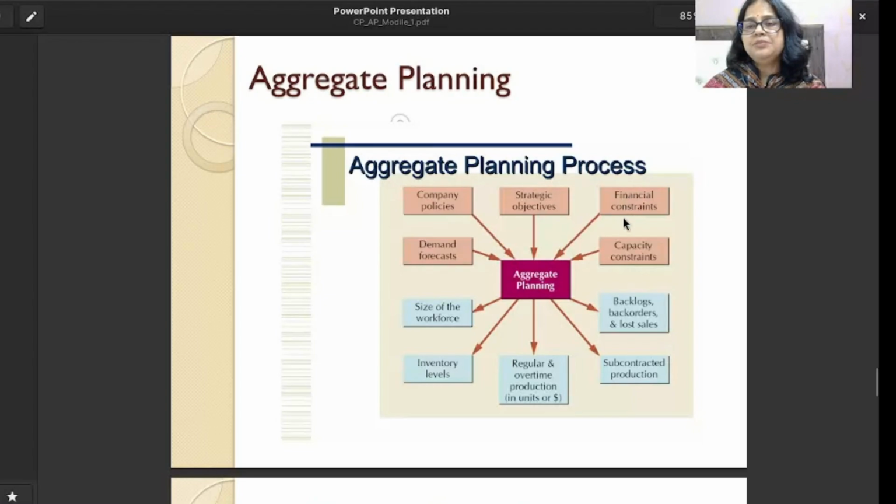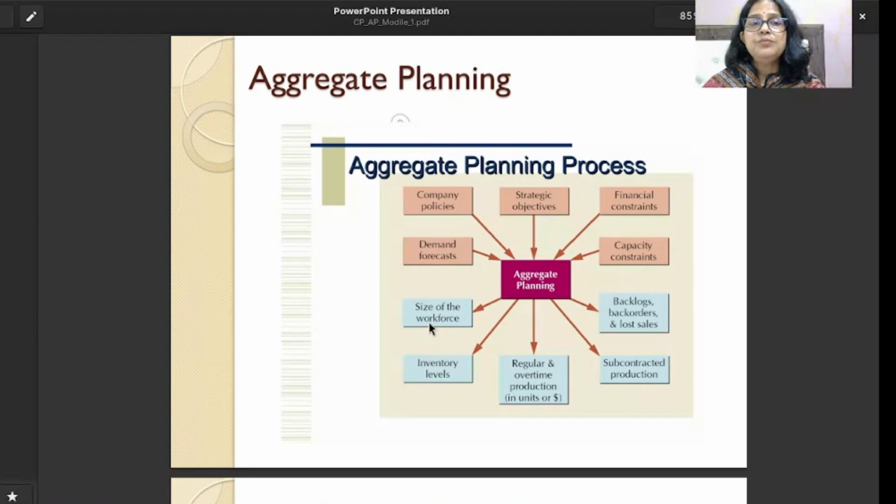These all are the inputs for any organization to go for the aggregate planning. What is the output? The first one is size of workforce. Size of workforce is how much workforce we need to start the production. What is the size of labor we need to produce our product? So that is the size of workforce we can plan.